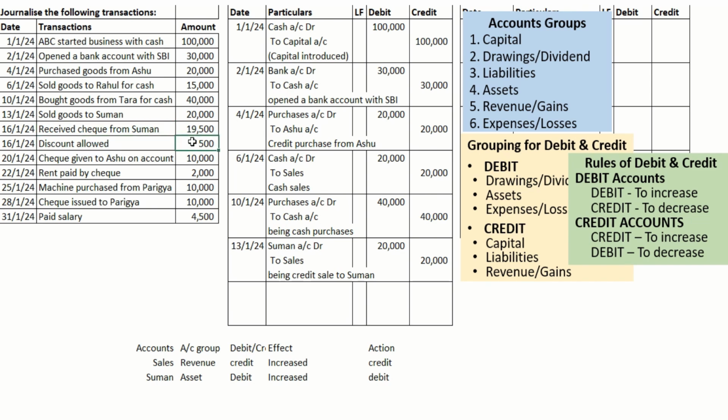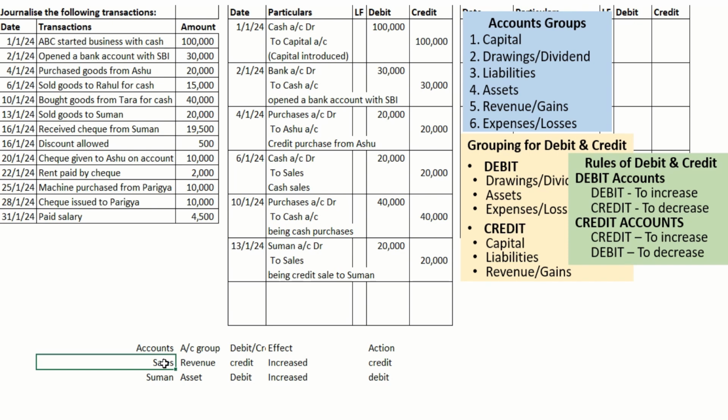Now we can analyze the transaction like this: 20,000 was the receivable amount from Suman, but we allowed a discount of 500, so they made a payment by way of check for rupees 19,500. Now we are getting a check, which means our bank balance is getting increased, because we are depositing the check to the bank.